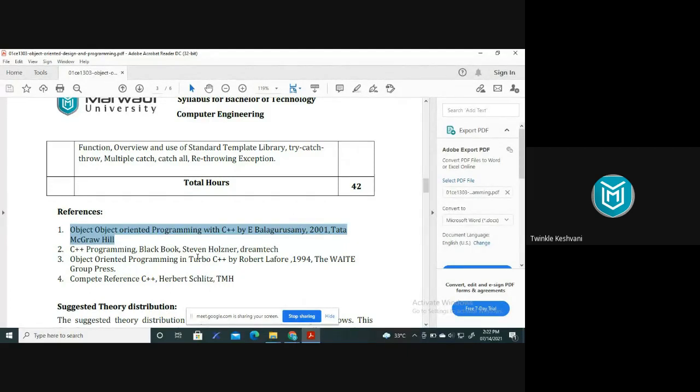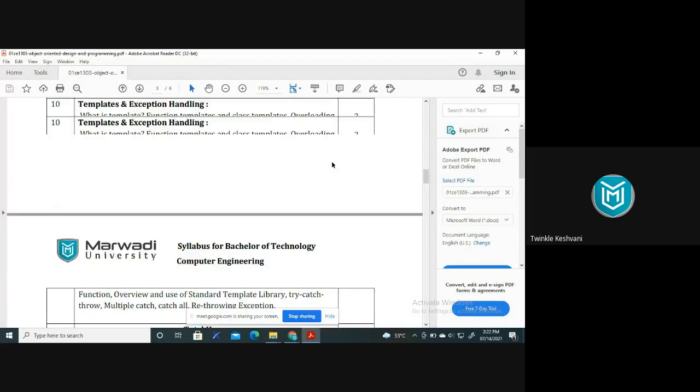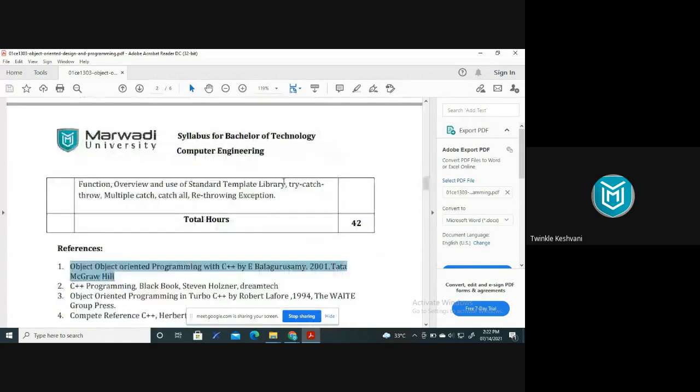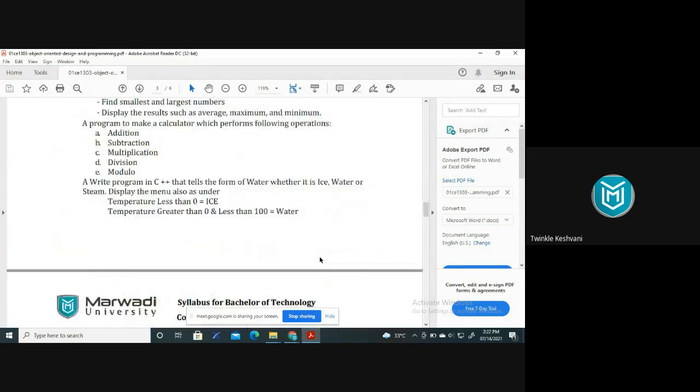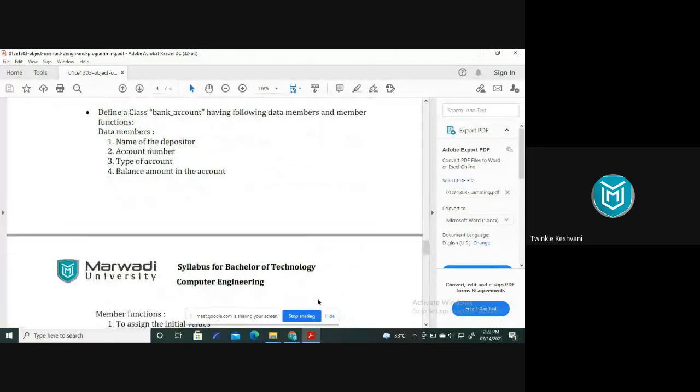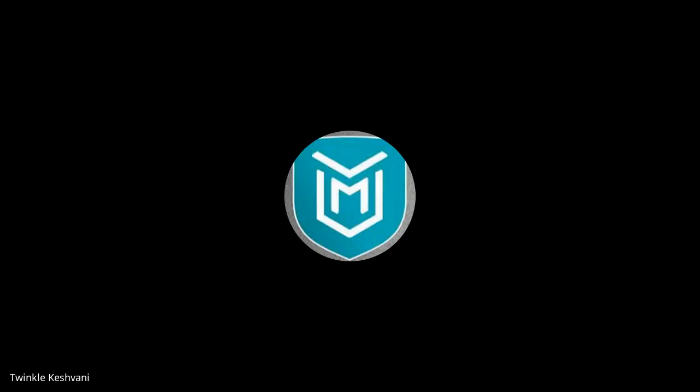बाकी के जो बुक्स हैं, that is Stauvenholzner Dreamtech, ये भी एक बुक है. Robert Lafford, that also you can refer for the C++. So ये बाकी सारी बुक्स हैं जो आप पढ़ सकते हो, right? उसमें भी कुछ concepts दिए गए हैं, but if you want to clear the whole concept which is given in your syllabus, then the Balagurusamy is the best book. And after that, some practicals are given here, so that we will do in the lab sessions.